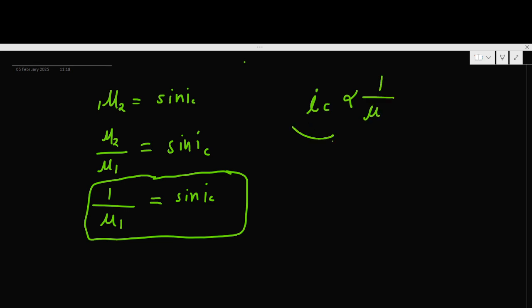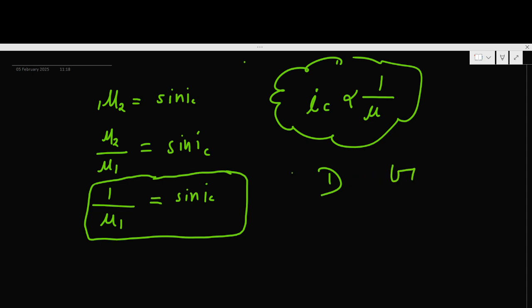So when we have two mediums, diamond and glass, which has the more critical angle? Can you tell me? The critical angle is inversely proportional to the refractive index.